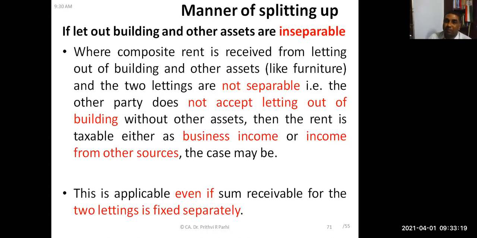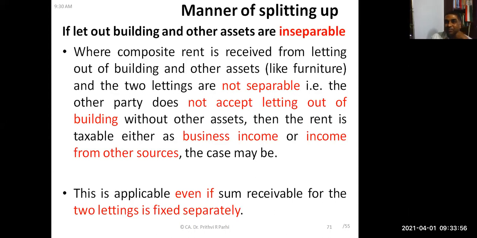But if it is inseparable, in which situation will we say it is inseparable? The situation is like this. Suppose the owner is not agreeing to give only the house on rent. That means the owner has a condition that the person who is going to take the house has to also take the furniture. In that situation, it is inseparable. Even if there are two separate agreements for house rent and furniture rent, if the condition is that you cannot take the house alone or the furniture alone, you have to take both, then you can say it is inseparable.